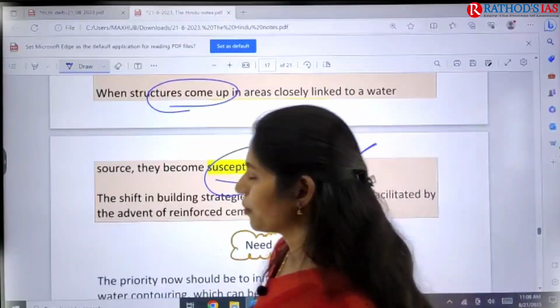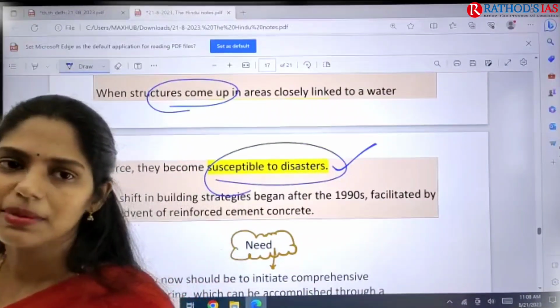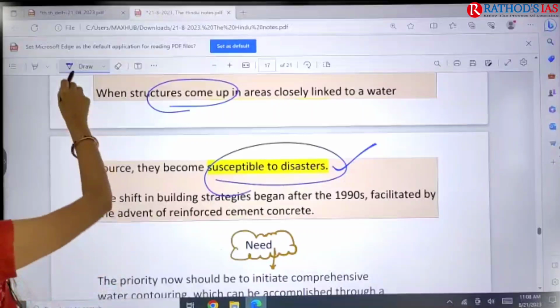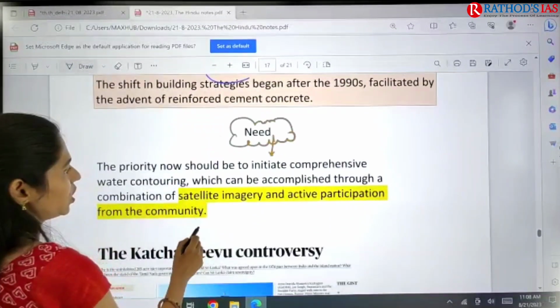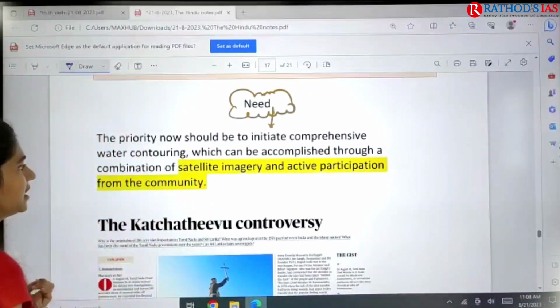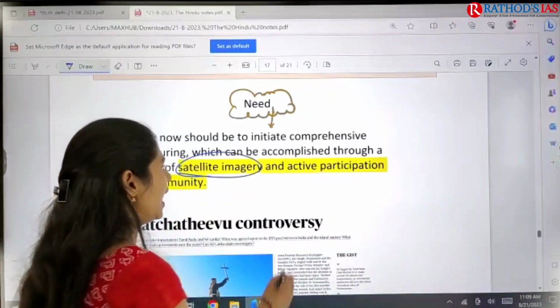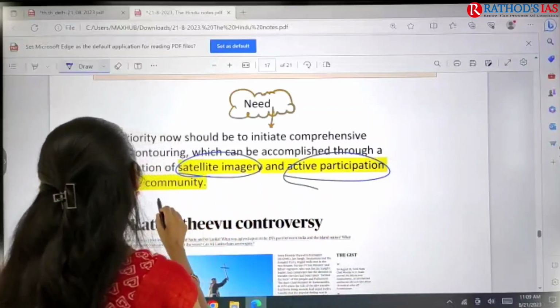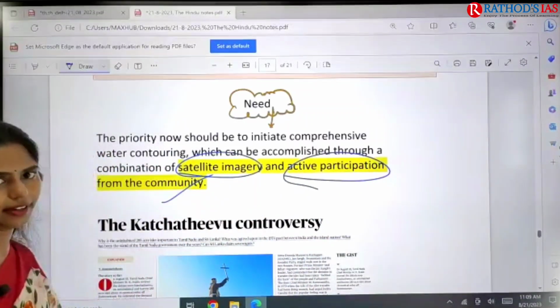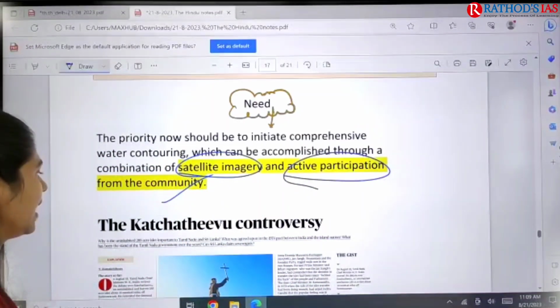So what is the need now? The need here is we need to take some urgent steps, and we have to convert whatever development projects are there so that they are climate resilient now. We can use satellite images, and even active participation of the community is also very important. Okay, so this is the need now.